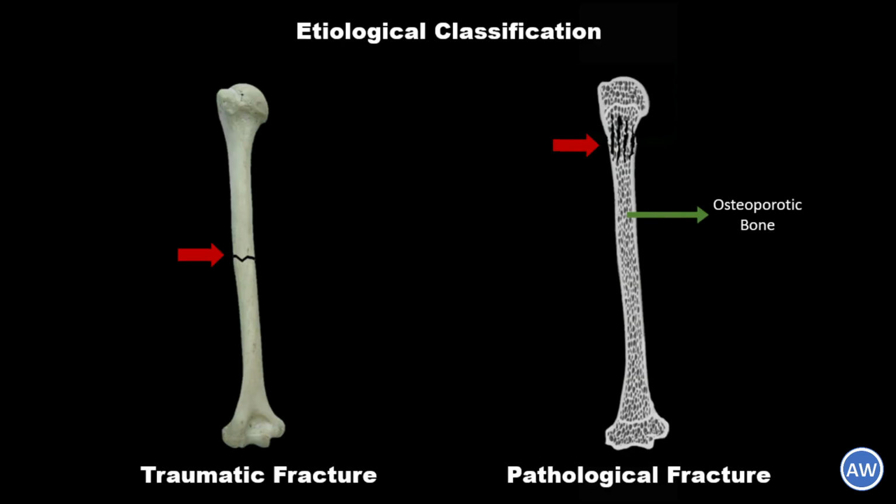Before going into the details of fracture healing, let us go into the classification of different types of fractures. The first classification is based on etiology. The fracture can be traumatic or it can be pathological. A traumatic fracture, from the name itself, occurs due to trauma. A pathological fracture is seen with conditions like osteoporosis, where the bone becomes brittle.